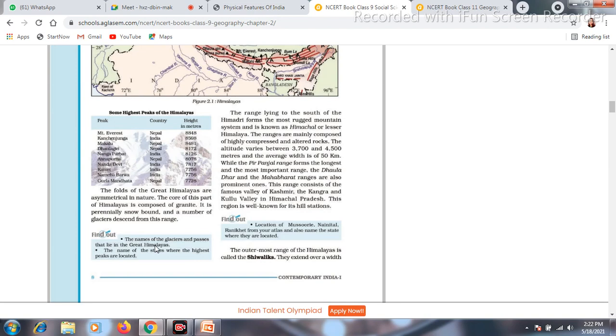Zojila Pass is located in the Great Himalaya. The next name of the pass I said is Khardungla.